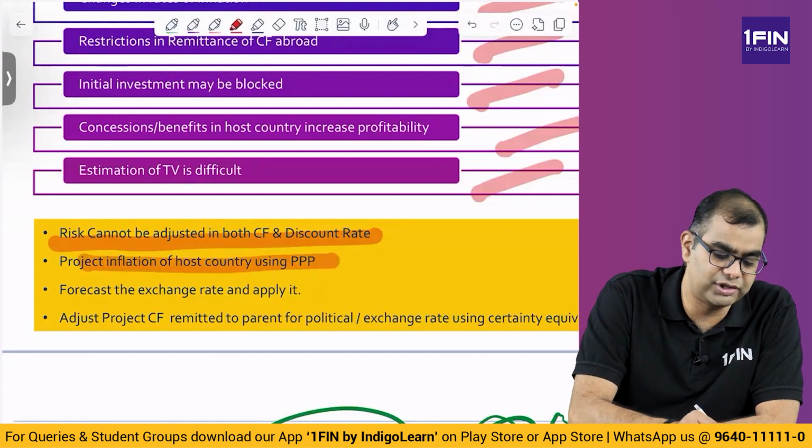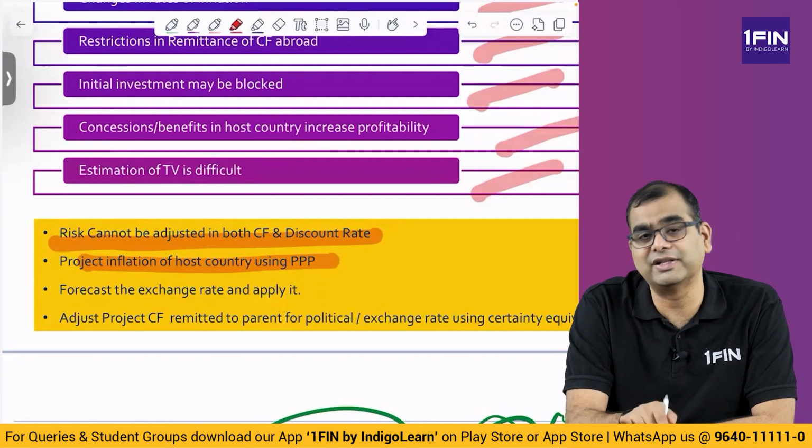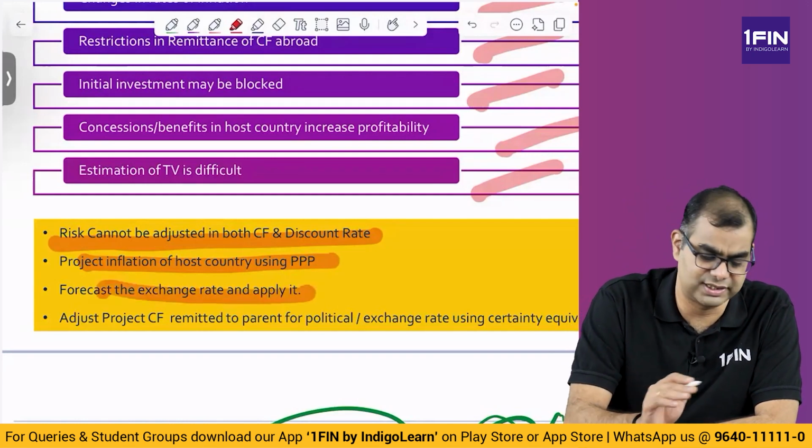Project the inflation of the host country using PPP. Purchasing power parity basically means inflation. Right. If inflation is not given, then we will discuss what you should do: forecast the exchange rate and apply it. That is what I will do. First, forecast the exchange rate.